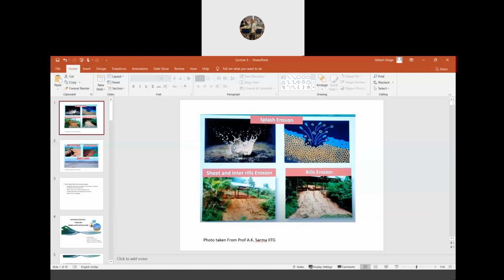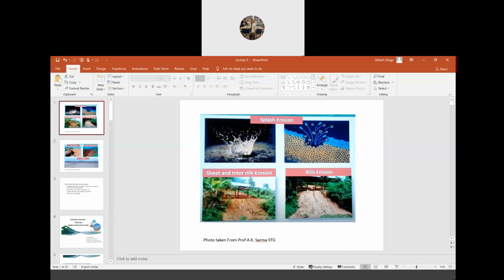And then you remember I also said that for erosion to take place, we need two things: a little disturbance and time. If there is a little disturbance because of rainfall dropping on the bare soil, then with time you'll see cracks happening.